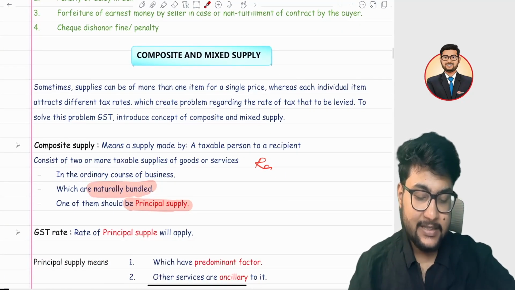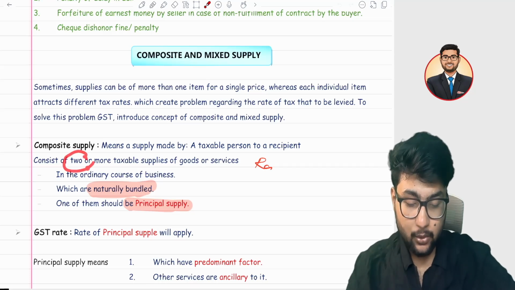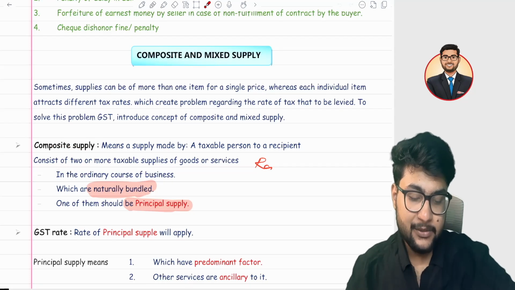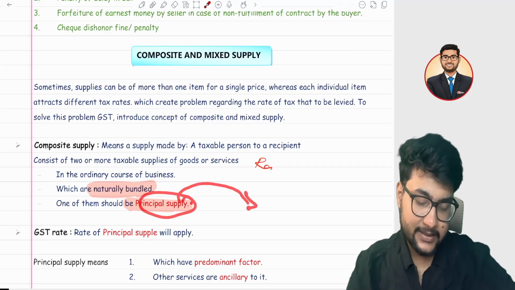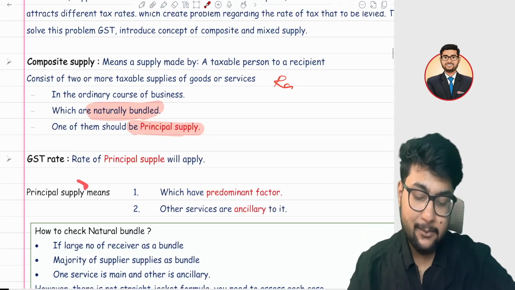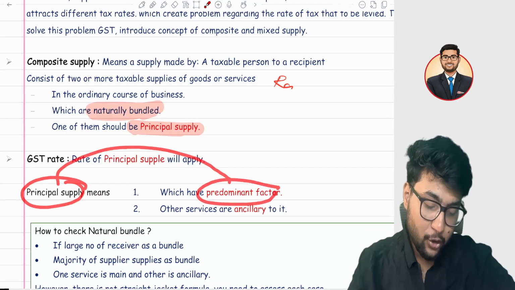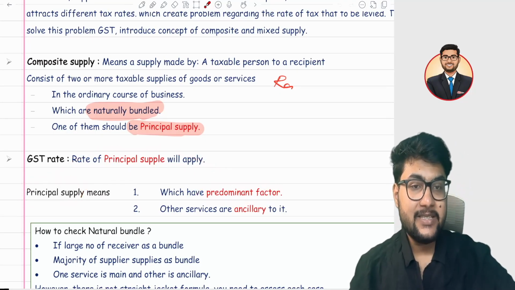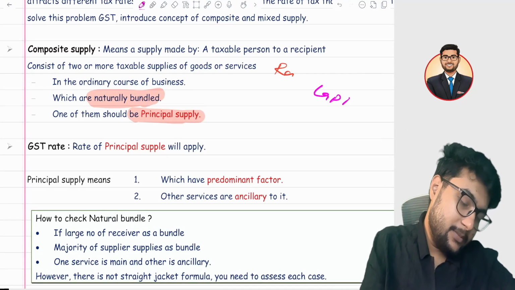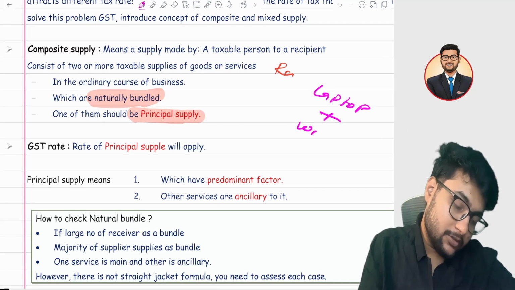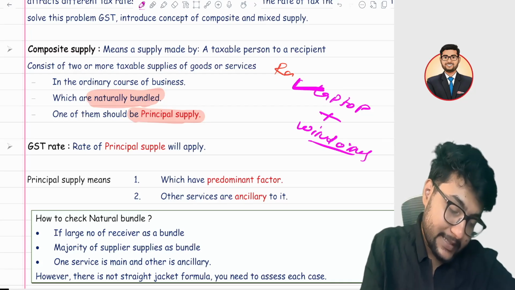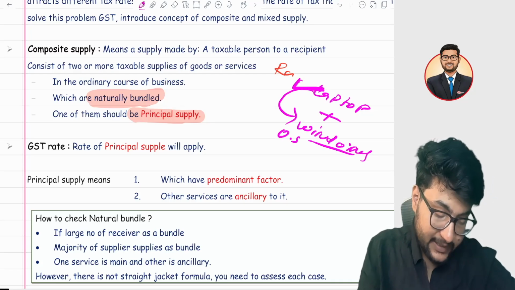In composite supply, there should be a minimum of two supplies or more, one of which will be the principal supply, and another is the ancillary supply. What do I mean by a principal supply? Principal supply means any supply which is a predominant factor. Let's take an example. If you are purchasing a laptop, and with the laptop you are getting Windows, the main thing is that you want to purchase a laptop, and with that you are getting an operating system.